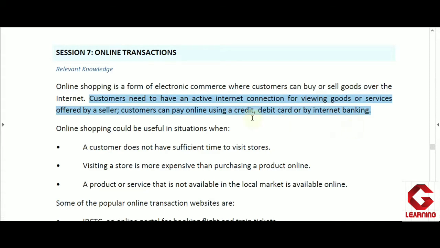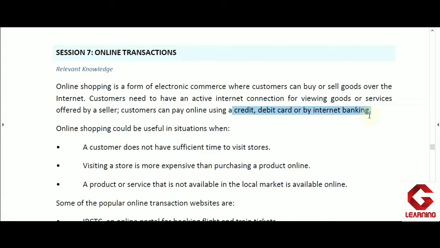In online shopping we do not always get the cash on delivery option. Sometimes we have to pay for the product online, and for that we need a credit card, debit card or internet banking, and we can also make online payments using e-wallets. So this is all about online shopping.